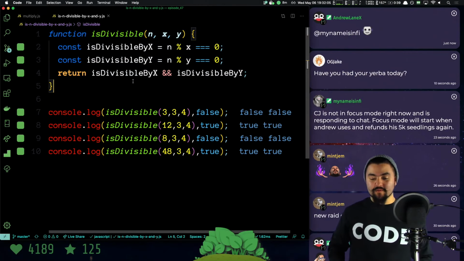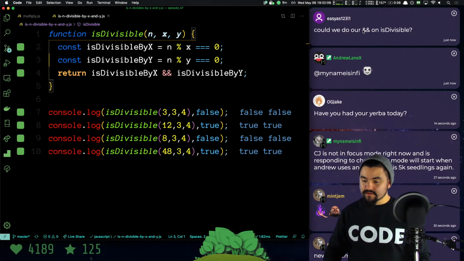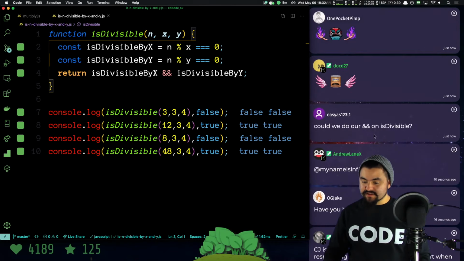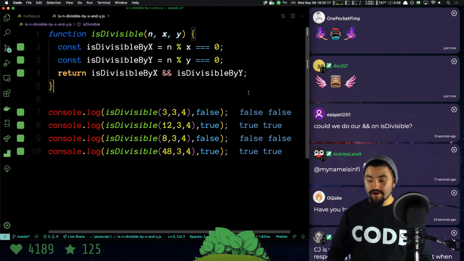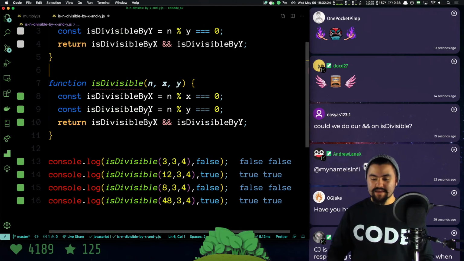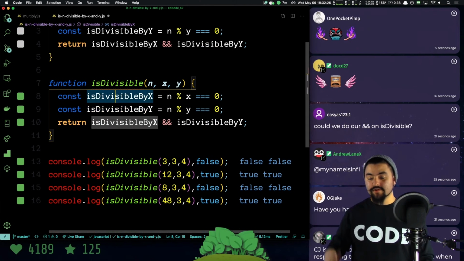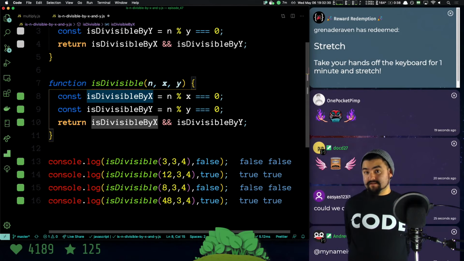Okay, let's talk about what's going on here. Could we do our ampersand on is divisible? Yeah, so one thing I'm going to show is you technically don't need separate variables. Oh, is that Oscar the Grouch? That's cool. Oh, flying baked beans! Okay, so I'll show you another way to write this function, instead of putting these things in variables. So I wrote them in variables because it makes the code much easier to read, I think.